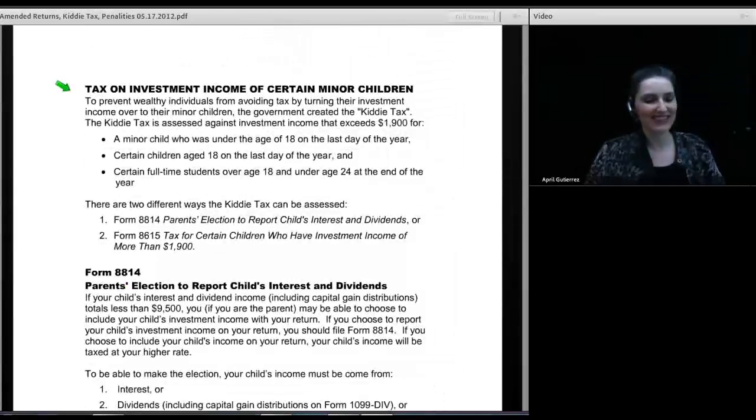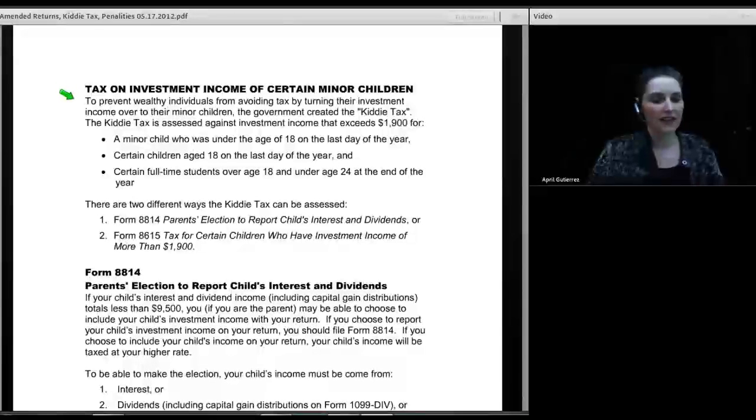Next question, our next topic of the day for the last 10 minutes of class is tax on the investment income of certain minor children. To prevent wealthy individuals from avoiding tax by turning their investment income over to their minor children, the government created the kiddie tax. The kiddie tax is assessed on investment income that exceeds $1,900 for a minor child who was under the age of 18 on the last day of the year, or certain children age 18 on the last day of the year, and certain full-time students over age 18 and under age 24 at the end of the year.